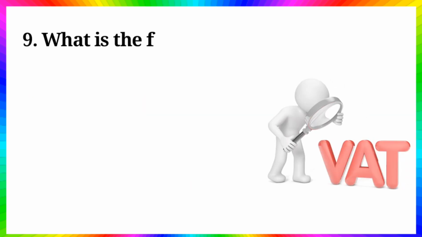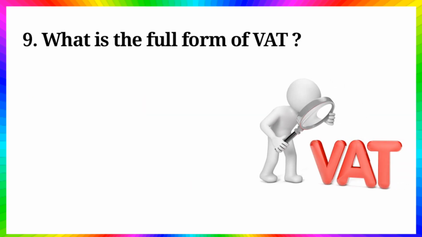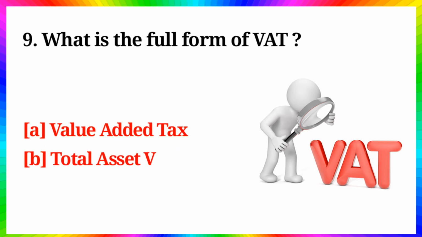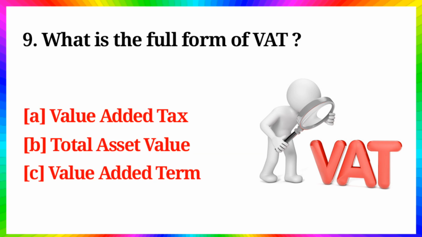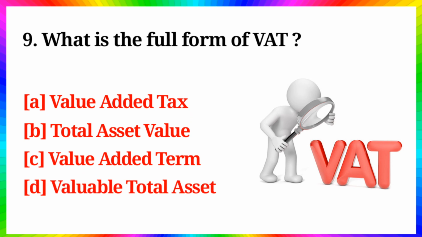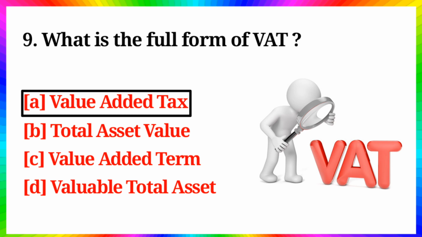Question number 9. What is the full form of VAT? Option A. Value added tax. B. Total asset value. C. Value added term. D. Valuable total asset. Answer is option A. Value added tax.